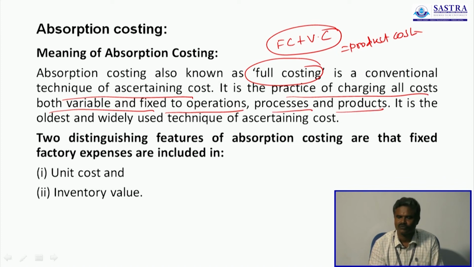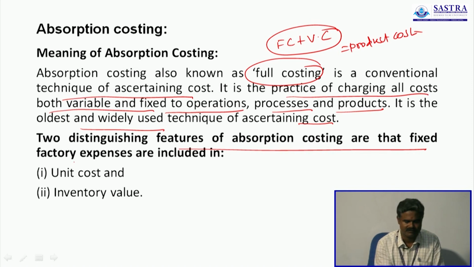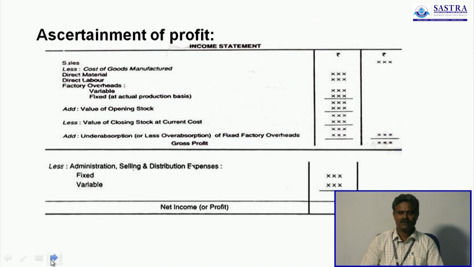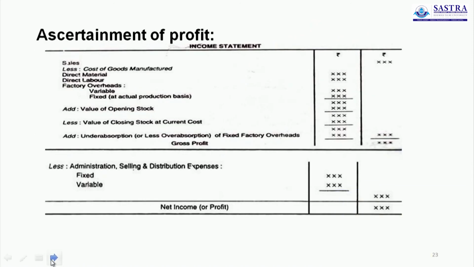So whenever we calculate the cost of product of a business, we consider both fixed as well as variable cost here. It is the oldest and widely used technique of ascertaining cost. The two distinguishing features of absorption costing are that fixed factory expenses are included in unit cost and inventory value. So this is the format, a way of calculation of income and preparation of income statement under absorption costing.